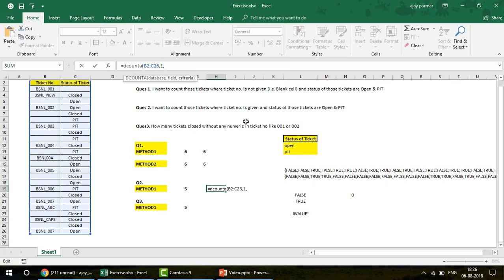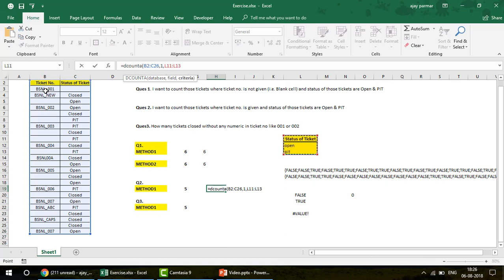Now in the criteria, I have written the header name and then open and PIT. So you just need to select like this. This is how we write the criteria in these D functions. There are a lot of functions like DCOUNT, DSUM, DGET, DCOUNTA, which you are learning right now, and DMAX, DMIN. In all of these we have to set up the criteria. So when you write the criteria like this, it starts counting all the ticket numbers with open and PIT. Because you have already mentioned the database, it goes and checks open and PIT in the database, and because this is a DCOUNTA, it looks for the non-blank entries.